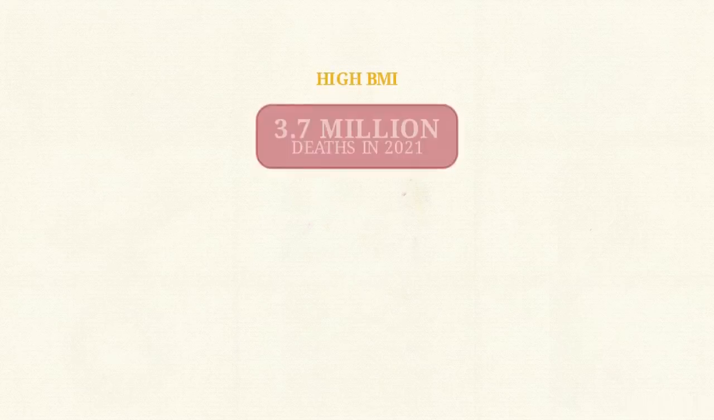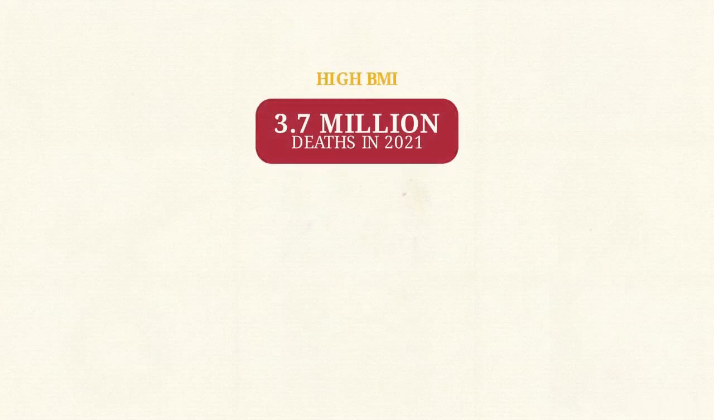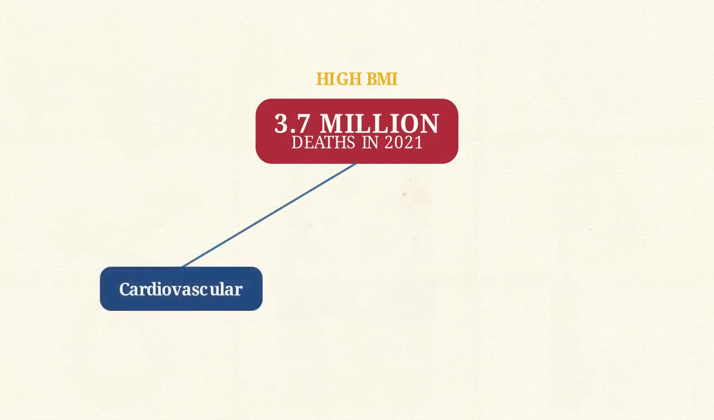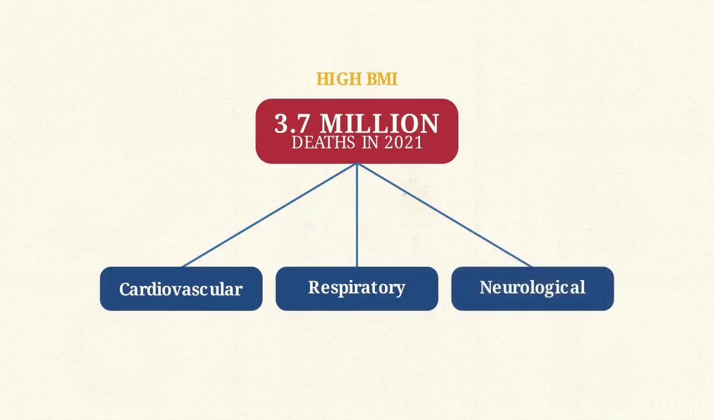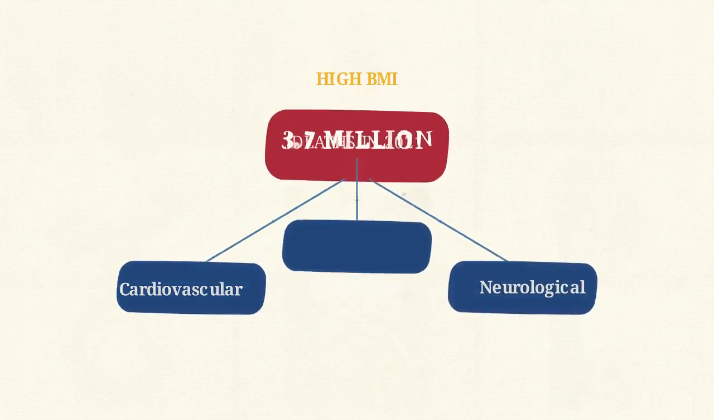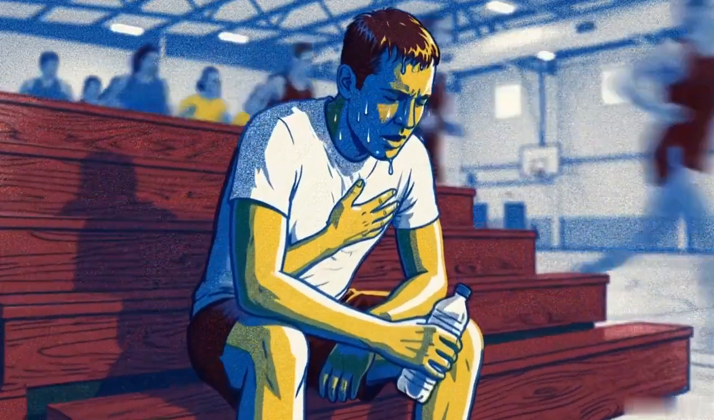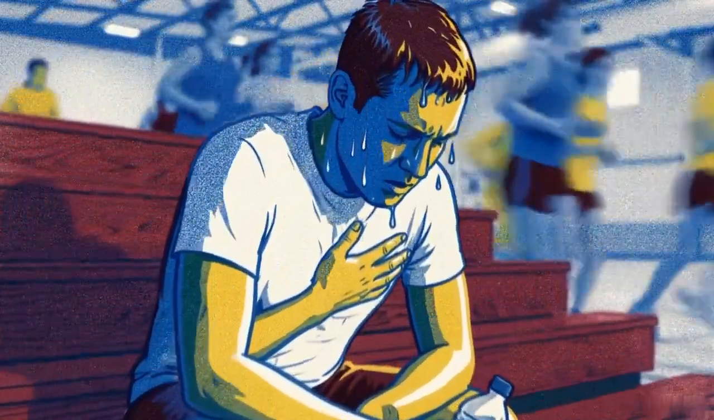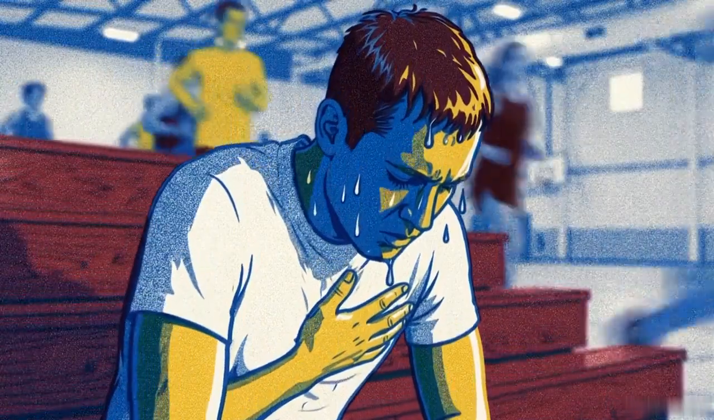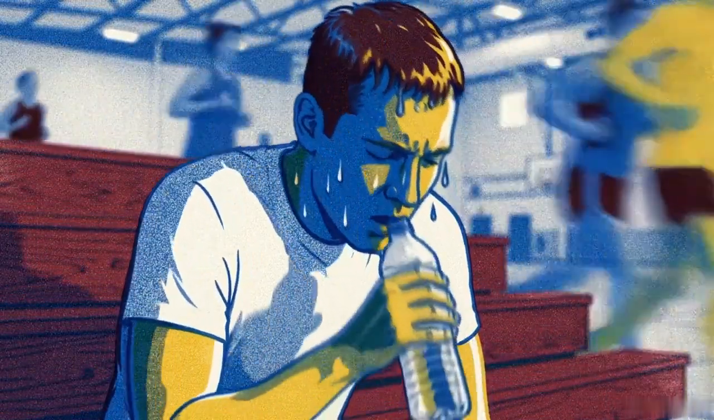In 2021, higher than optimal BMI caused 3.7 million deaths from non-communicable diseases, including cardiovascular, respiratory, and neurological disorders. Obesity acts as a pathophysiologic driver, creating a bidirectional relationship with secondary conditions like diabetes, hypertension, and kidney disease. In youth, early-onset weight issues correlate directly to the premature development of type 2 diabetes and cardiovascular disease.